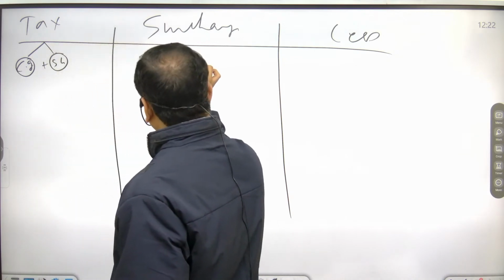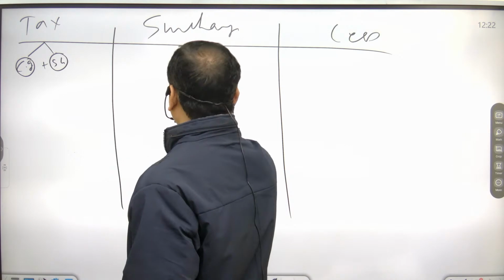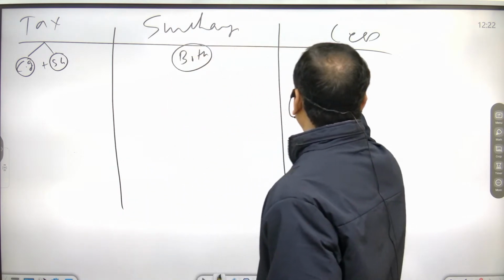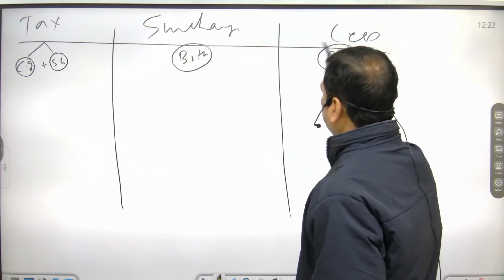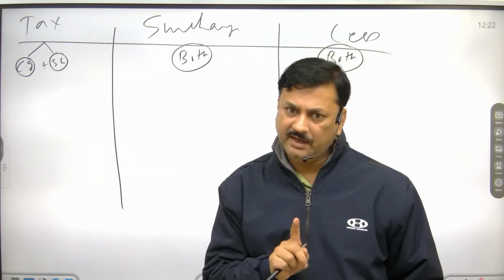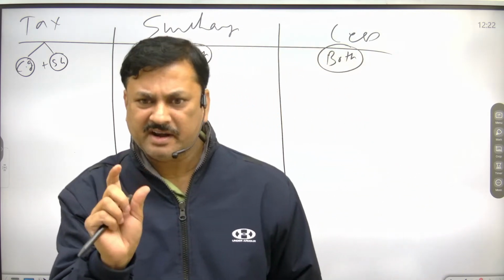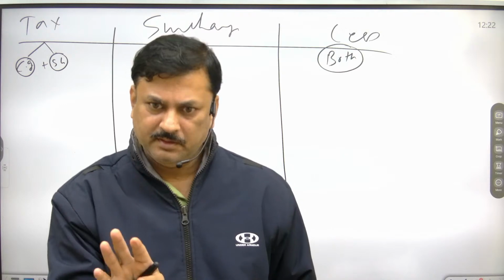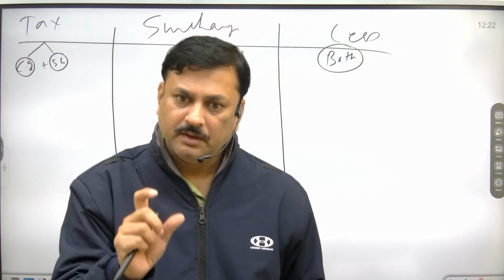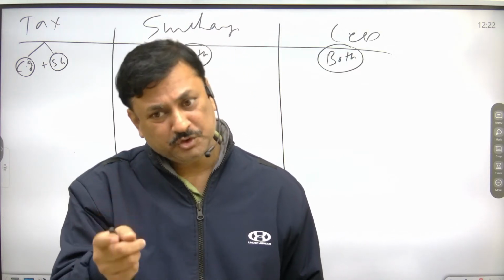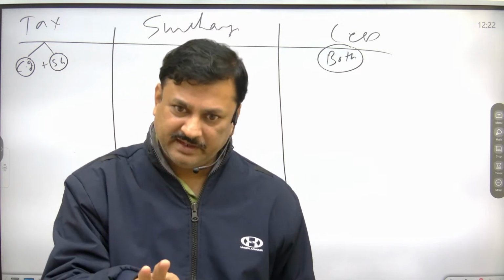Surcharge, both. Cess, yes, surcharge, but generally the Constitution has provided the right to impose. Surcharge can be imposed by both central government as well as state government.